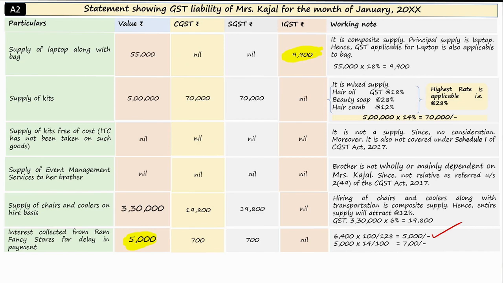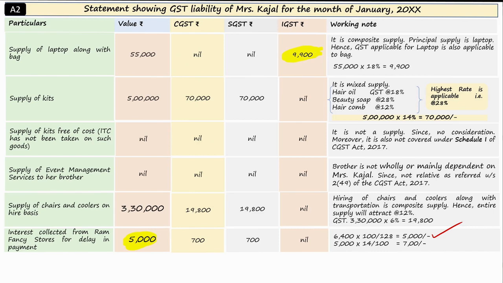Since the delay happened, interest was collected. So the interest collected is inclusive of GST. The problem also said it is inclusive. Even if the problem had not said so, it is inclusive only. What rate of GST is included? The GST applicable for the supply is applied for the interest also. In the given case, supply of kits attracts 28% GST. Therefore, here interest also attracts 28% GST. On rupees 5,000, 14% CGST and 14% SGST, we calculated as rupees 700 and 700 respectively.